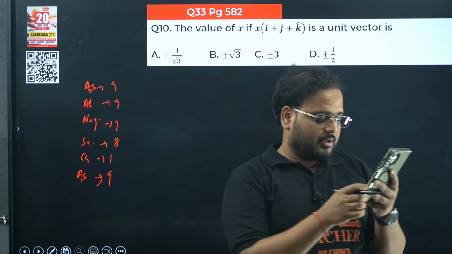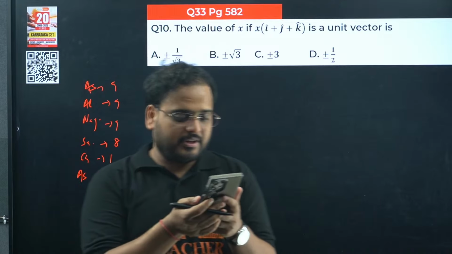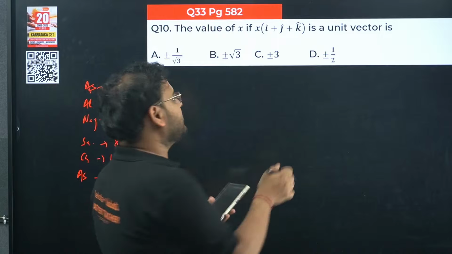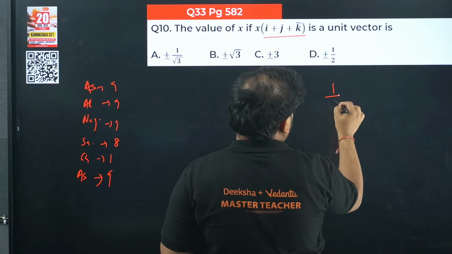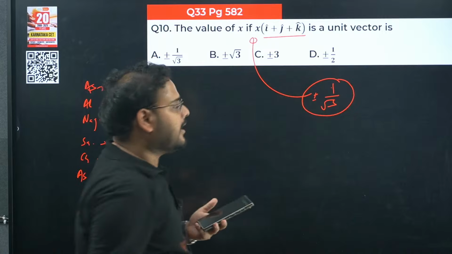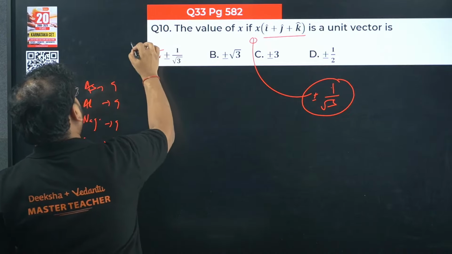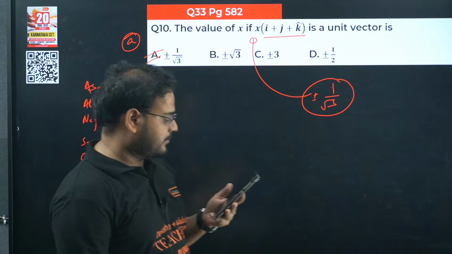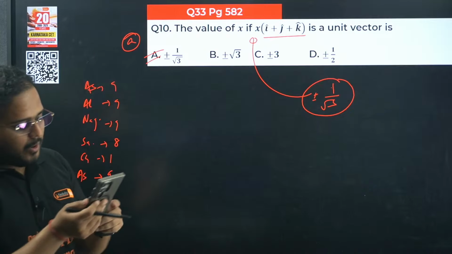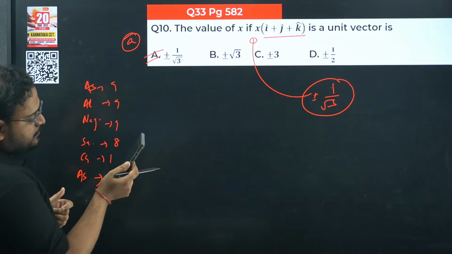Okay, chaliye. So 10th one, I think the answer is already coming now. The value of this, if it is a unit vector, we all know the unit vector of this will always be 1 by root 3 plus minus. Hence compare with x. Answer is option A. This itself is a PYQ as well. 10th, option A is the right answer.